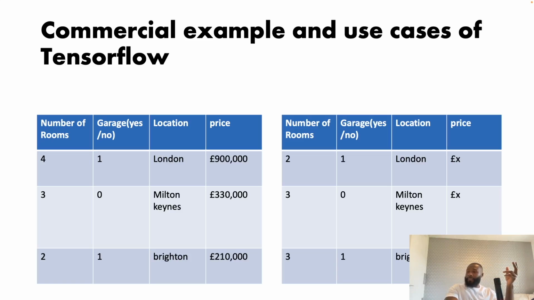You can then train TensorFlow to say, okay, cool. If I gave you a different database where it has no price, could you use what you've learned from the previous data, extrapolate that information, and give me a price? So for example, off the top of our head, we might guess a 2-bedroom house in London with 1 garage will cost X amount.